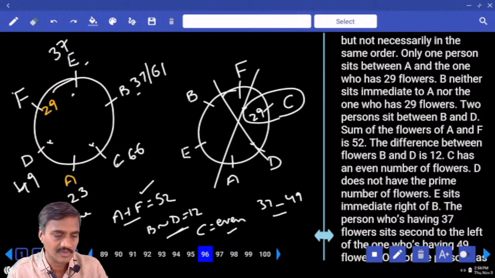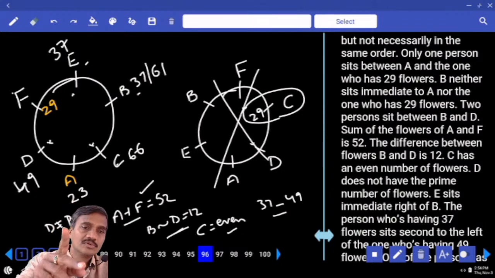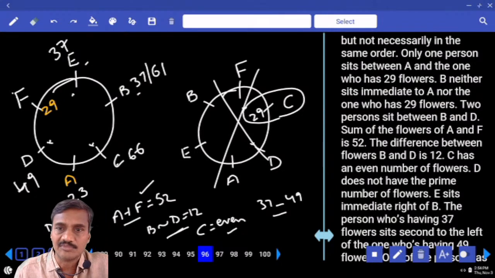B and D is 12. Now no two persons have the same number of flowers.